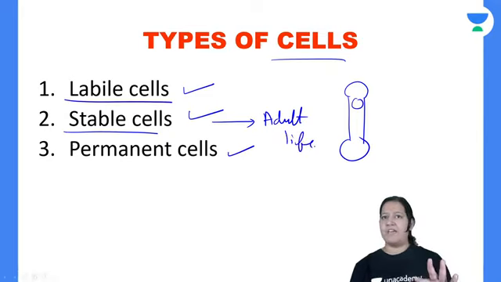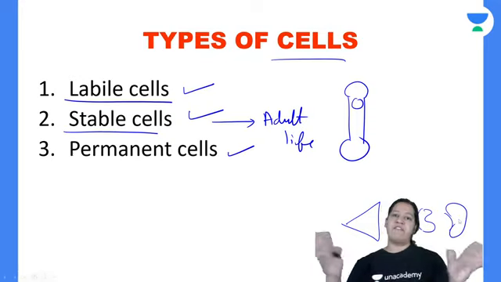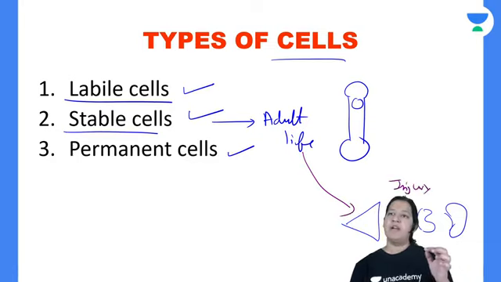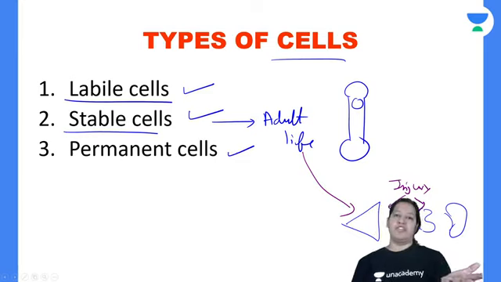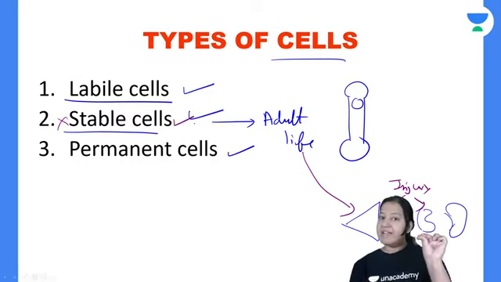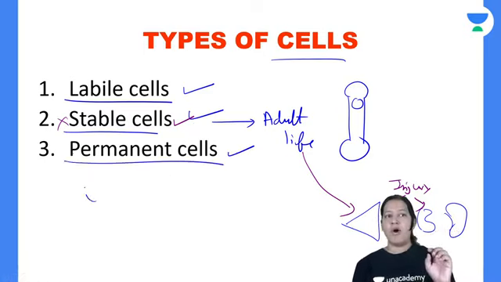Stable cells are those cells which, once they reach adult life, post neonatal life, do not divide. Before that, they divide. Like the cells of our liver and kidney, once the adult size is reached, they do not divide further. But if any injury occurs to the liver or the kidney, then they have the capability to do cell division. So usually they do not divide, but they can divide if the organ is injured. So injury is the stimulus for them. Have you got it?